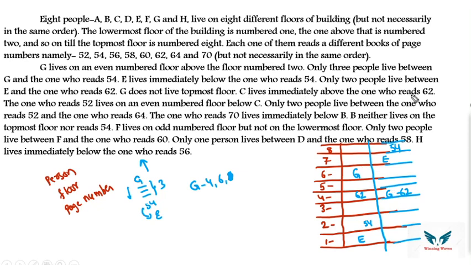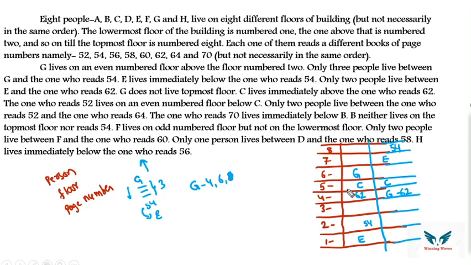Right, then let's see. C lives immediately above the one who reads 62. So immediately above 62, C. Immediately means the very next or the very previous, but make sure that they are neighbors of each other. The one who reads 52 lives on an even number floor below C. So here C is on the 5th floor.